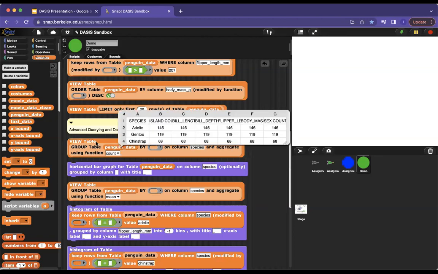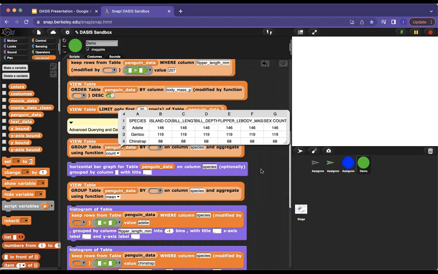So in this case, we're going to count, and this is expected functionality. All of the counts should be the same in every single column because every single column is present. This is clean data. We don't have to worry about missing values. And we see here that there are 146 Adelie, 119 Gentoo, and 68 Chinstraps in our data set. So this does give us the information we want.